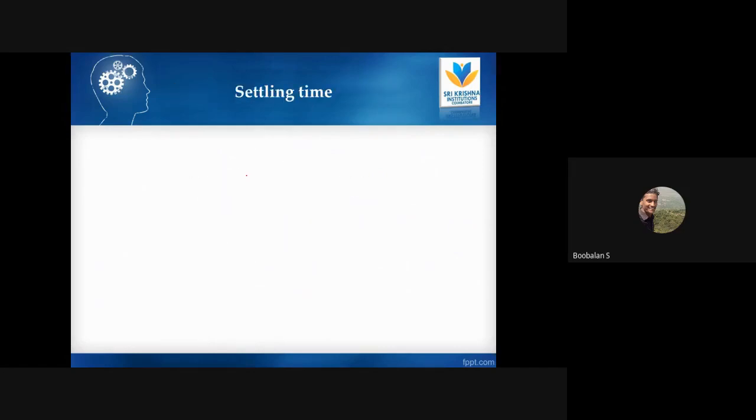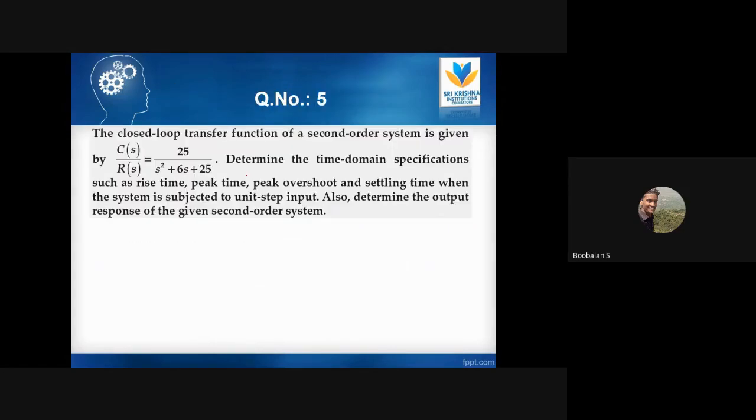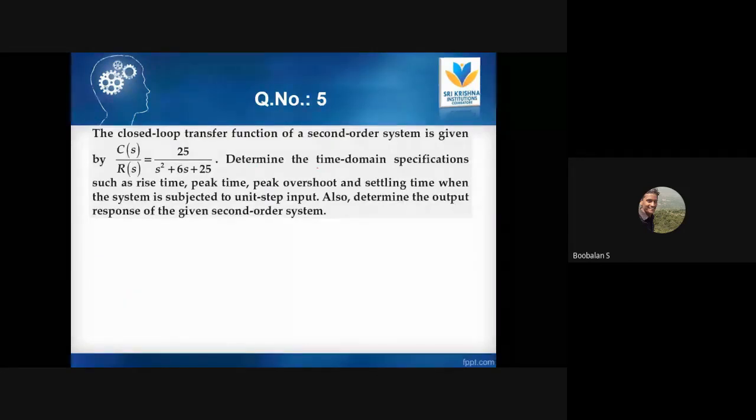And then percentage overshoot, right? Everything else remains, it is not the same, right? Just note it down. Tomorrow, that is Monday, I'm going to ask some of your members to find out these time domain specifications and note it down. So from Monday onwards, I'm going to call one more person. You need to find out the time domain specifications of the given second order system. This is a straightforward question.